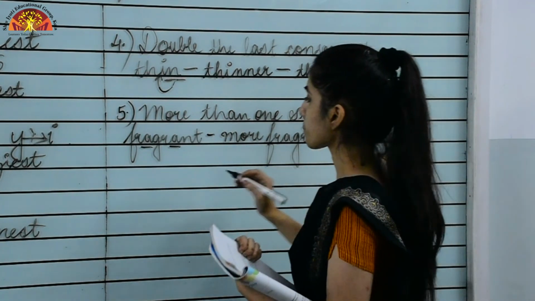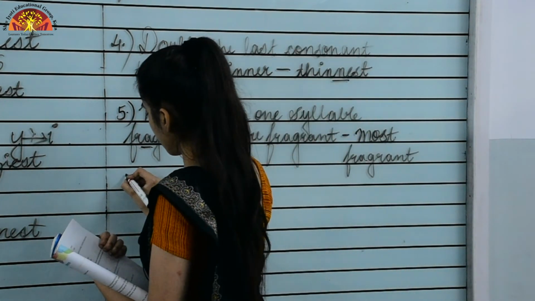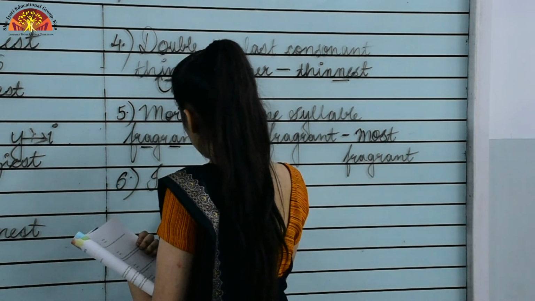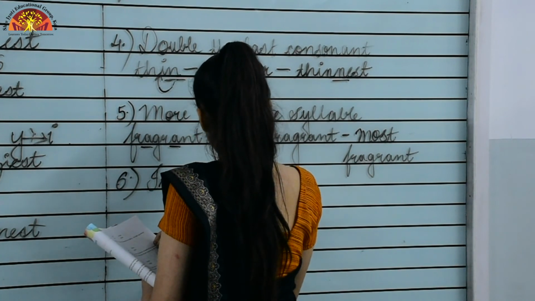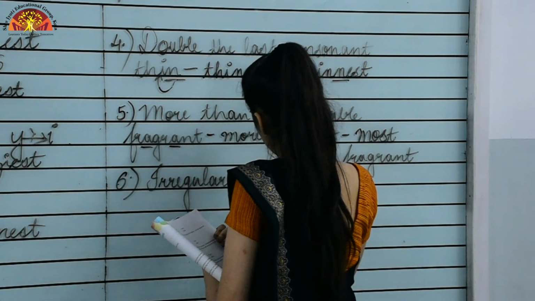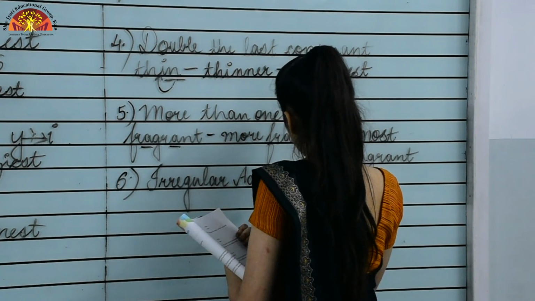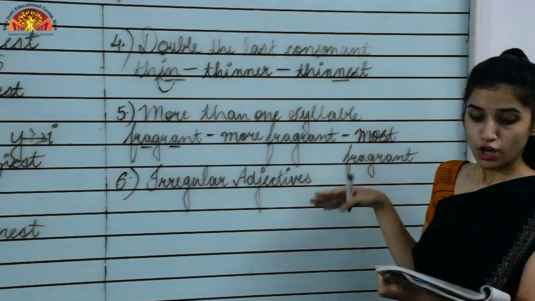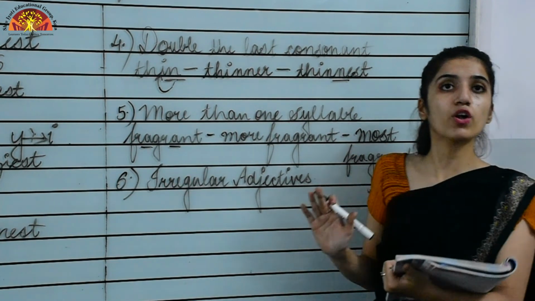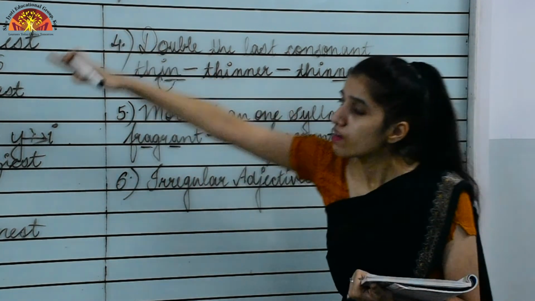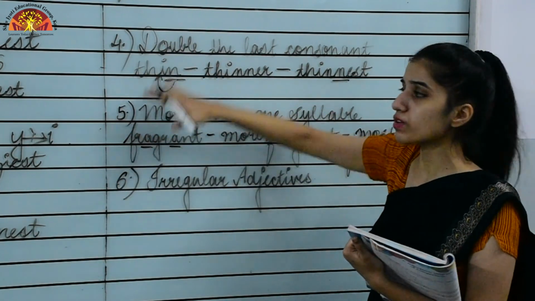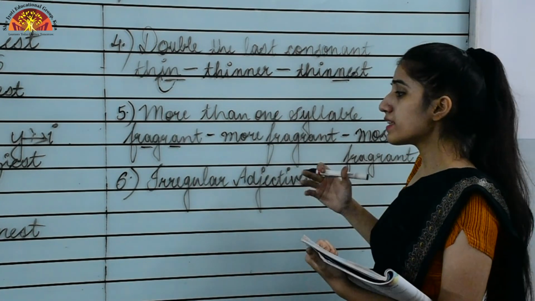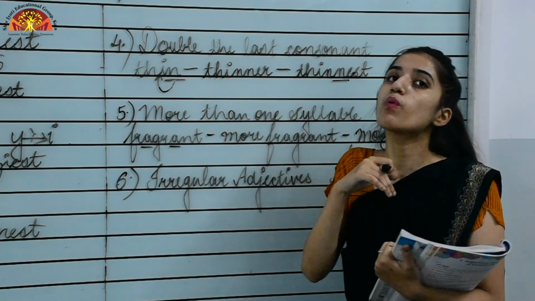Now the sixth one, that is irregular adjectives. What happens with irregular adjectives? Irregular adjectives do not follow any of the rules that we have studied, right? They don't follow these rules that we have studied before, because they will just change the whole word.